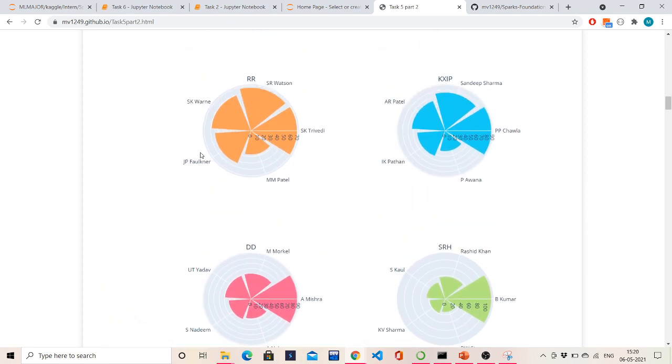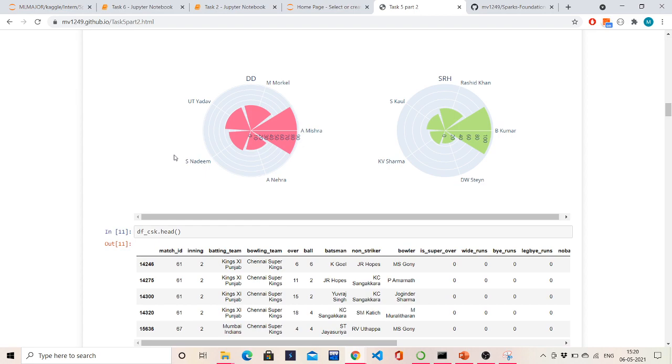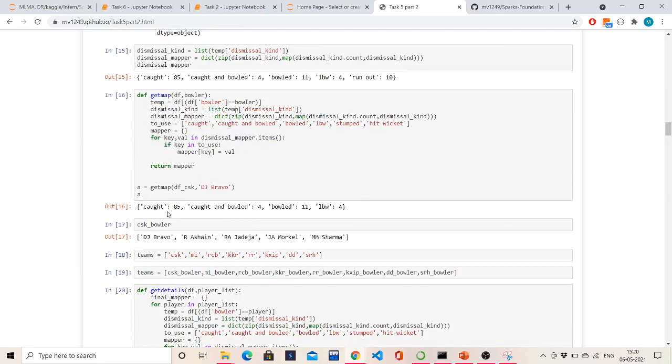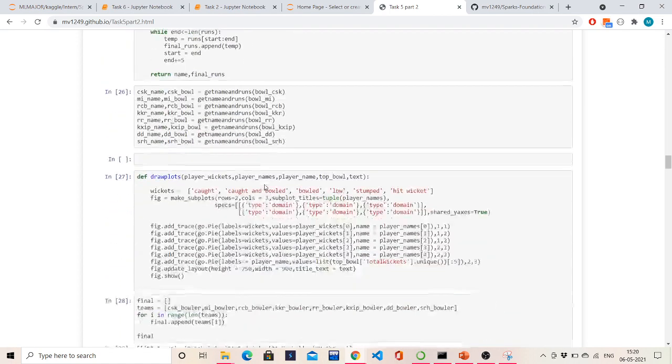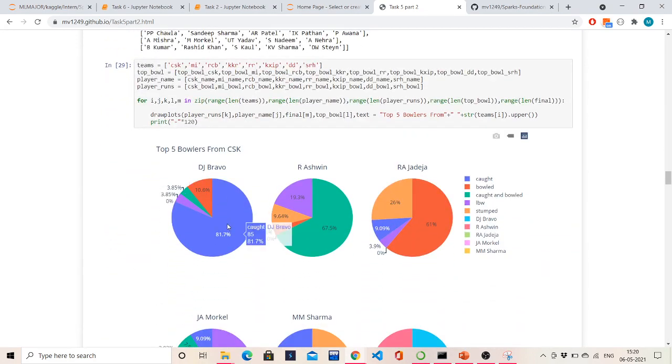Great. After finding all the top 5 bowlers, let me now split the statistics piece by piece: how many wickets, and of what type, caught, caught and bowled, bowled and LBW. After so many lines of code, here we come. Dwayne Bravo has taken almost 80% of his wickets of type caught, and 11% of kind bowled.